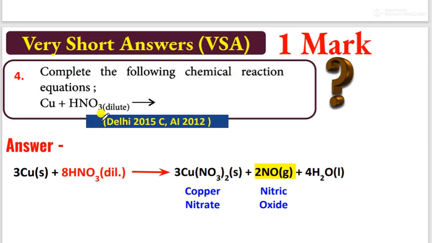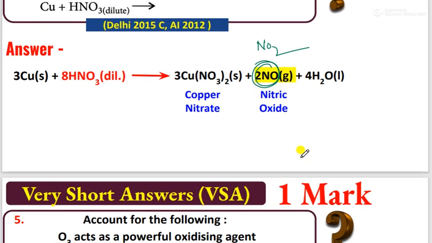Next one, remember: copper reacts with dilute nitric acid to give nitrogen monoxide, and with concentrated nitric acid it gives nitrogen dioxide. Okay, remember this one point.